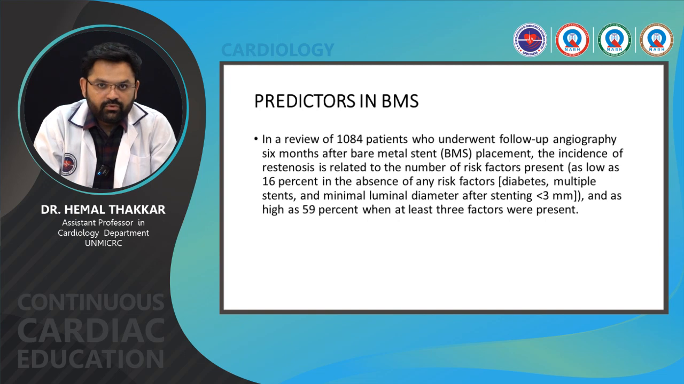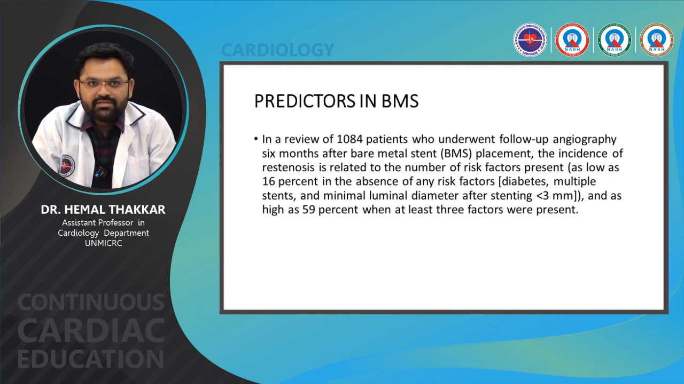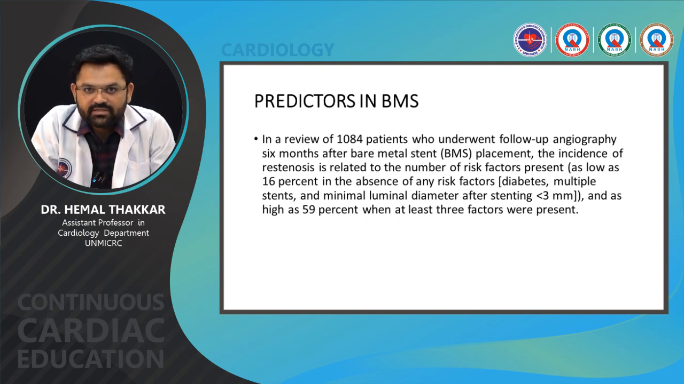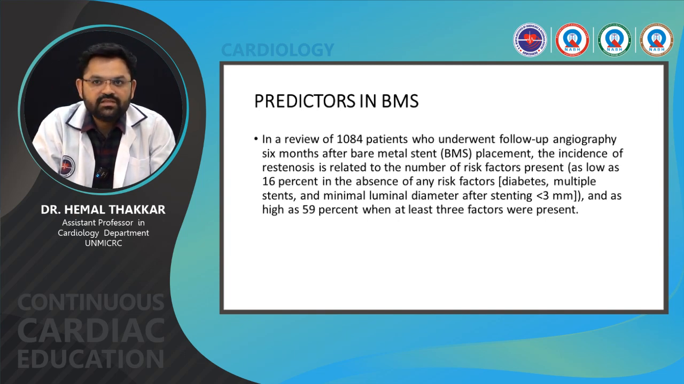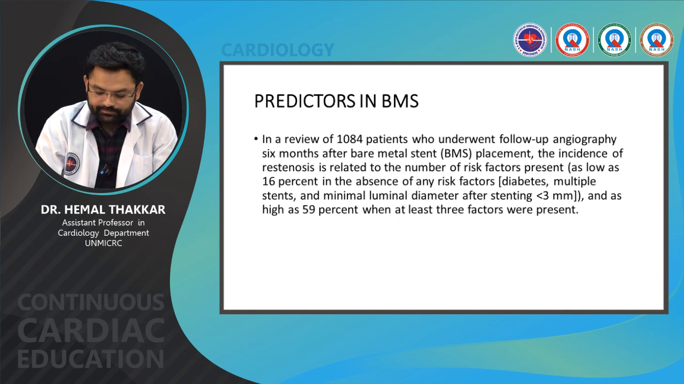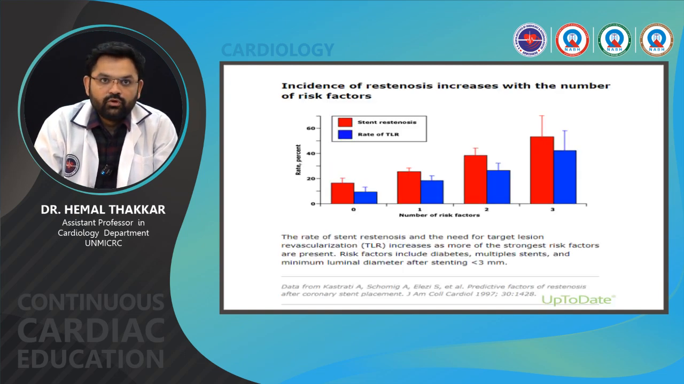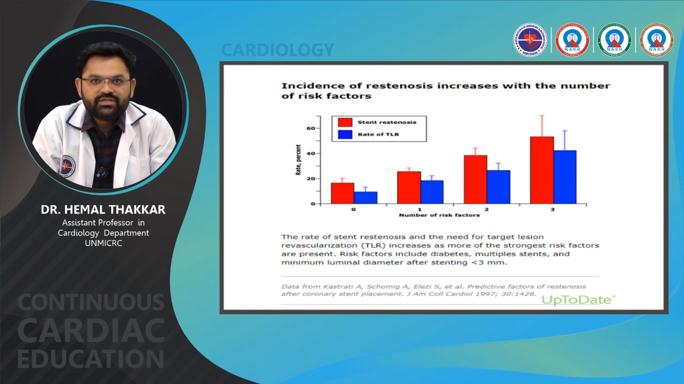So, talking about separately, what are the predictors in bare metal stents? In one review of 1084 patients who underwent follow-up angiography 6 months after the bare metal stent placement, the incidence of restenosis is related to the number of risk factors present, as low as 16% in the absence of any risk factors like diabetes, minimal lumen diameter after stenting less than 3 mm, and as high as 59% when at least 3 factors were present. So this bar graph is showing incidence of restenosis increases with the number of risk factors, but obviously, the more risk factors, the more chances of getting in-stent restenosis, as we can see in this graph.